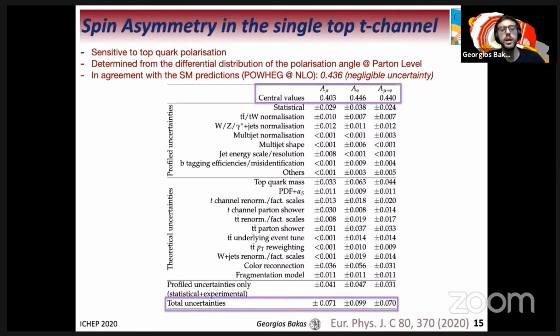muon plus electron channel. You can see that all of these calculations within total uncertainty are compatible with the predicted value of 0.436 that's found using the Powheg at NLO, which has a negligible uncertainty. And this table illustrates a breakdown of the systematic uncertainties. Minor systematics such as pileup have been grouped into the others category.